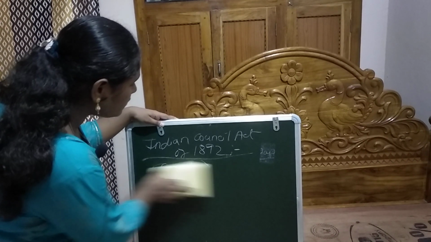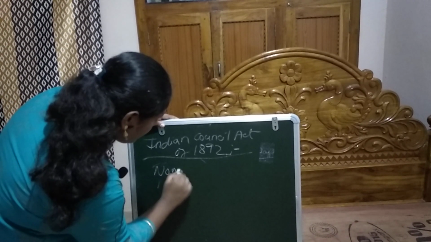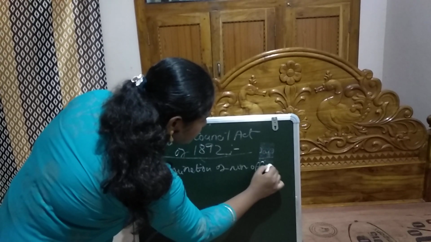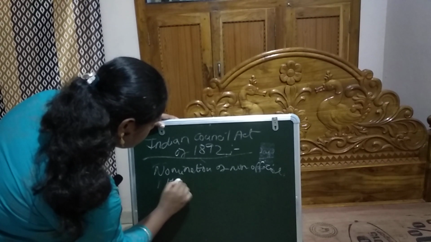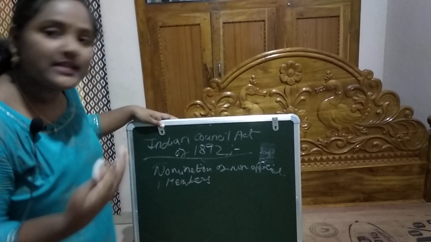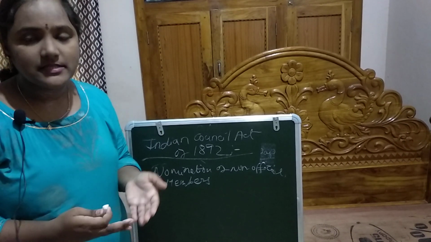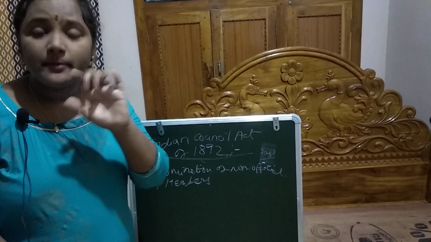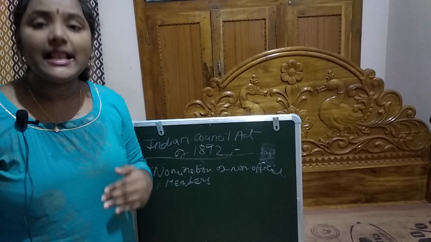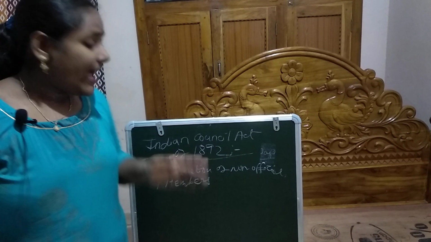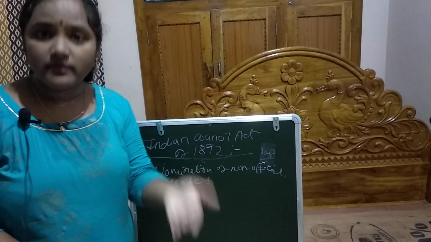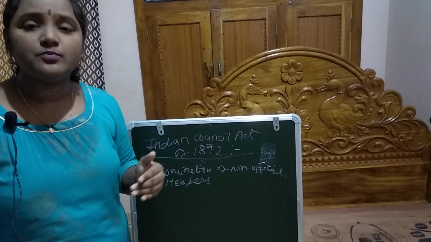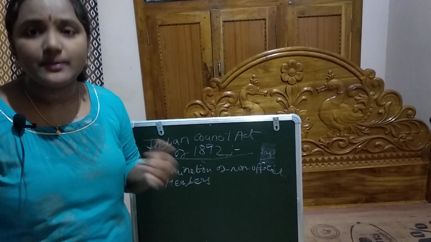This act provided for the first time for the nomination of non-official members to both the Central and Provincial Legislative Councils. For the Central Legislative Council, the nomination was done by the Viceroy on recommendation of the Provincial Legislative Councils and the Bengal Chamber of Commerce. For the Provincial Legislative Councils, it was done by the Governor on recommendations of district boards, municipalities, trade associations, universities, zamindars, and so on.